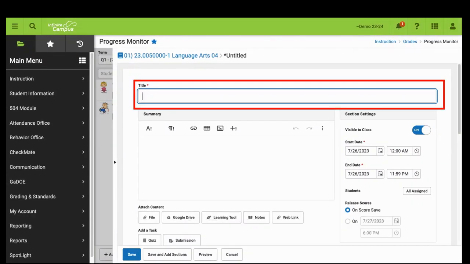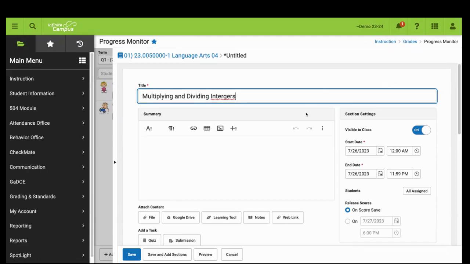It is important that all assignment names reflect the skill or standard being assessed. Please do not use names such as Quiz 1 or Test. The assignment name should be agreed on and planned by the grade levels and contain as much detail as possible. For this example, we are going to title the assignment Multiplying and Dividing Integers.